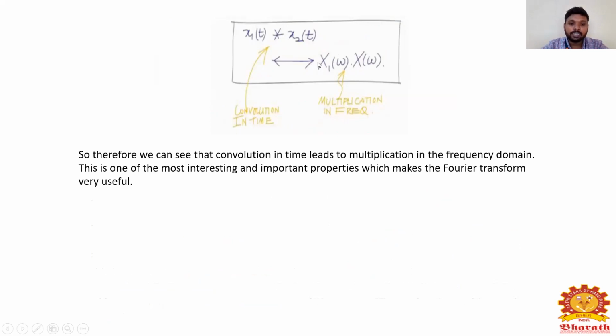If you take a Fourier transform, it leads to multiplication in frequency, that is capital X1 of omega into capital X2 of omega. Therefore, we can see that convolution in time leads to multiplication in the frequency domain. This is one of the most interesting and important properties, which makes the Fourier transform very useful.